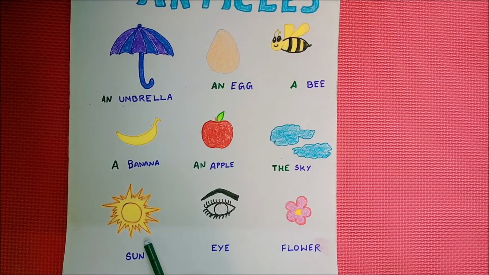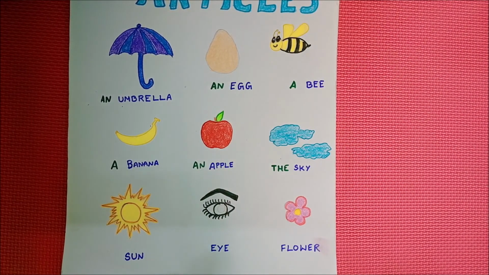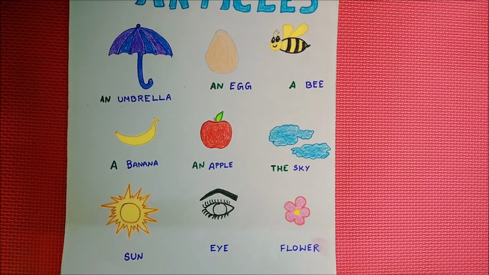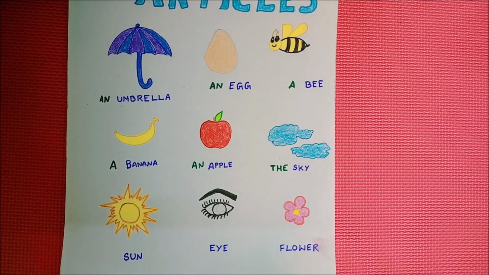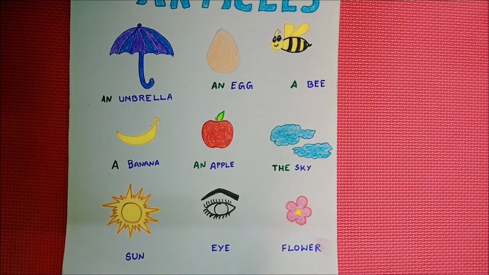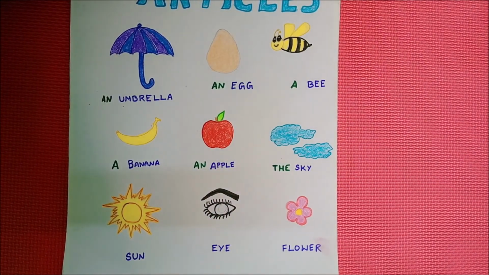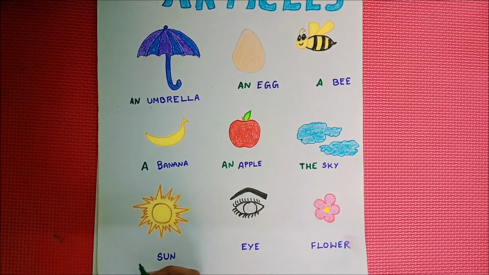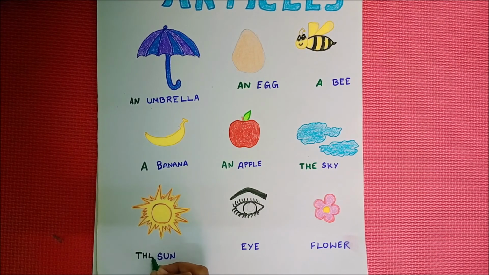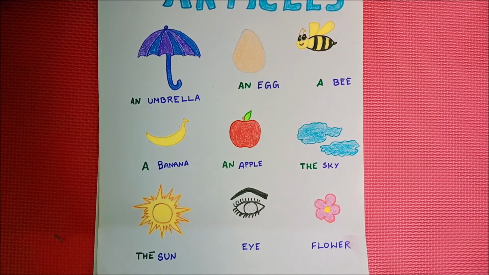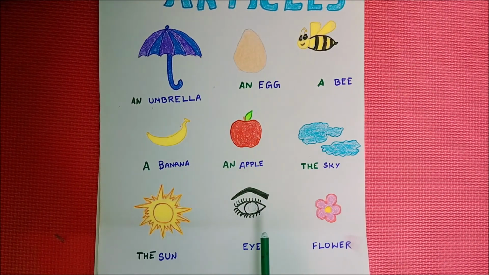Okay, next one. What is this? Yes, this is sun. What is the spelling for sun? S-U-N, sun. Okay, so there is only one sun. We are mentioning it in a particular way. So what we have to use? We have to use the. So what is the spelling for the? T-H-E. Now read, children, the sun. Okay, next one.